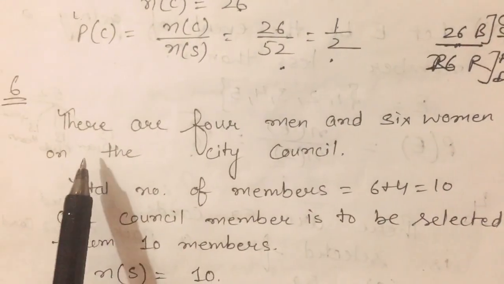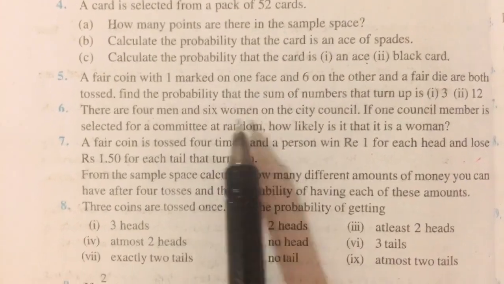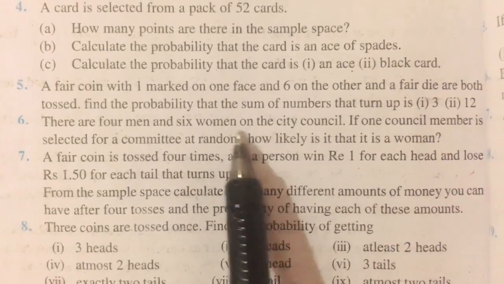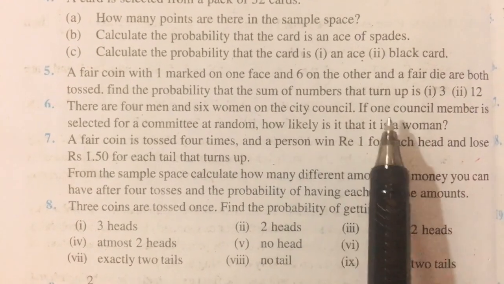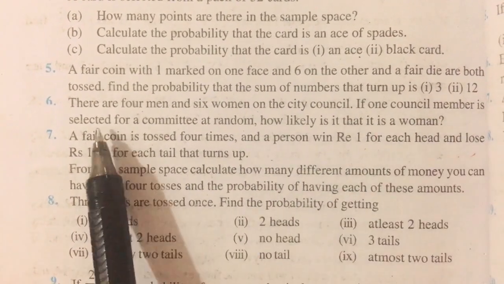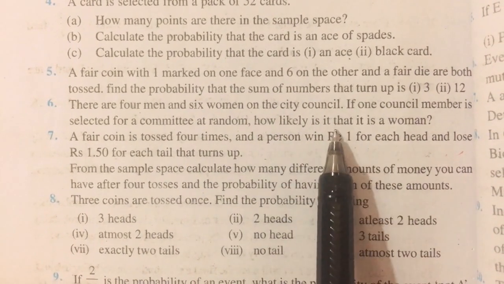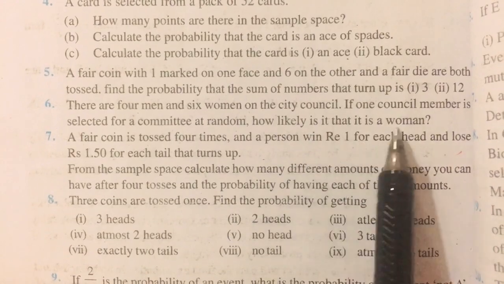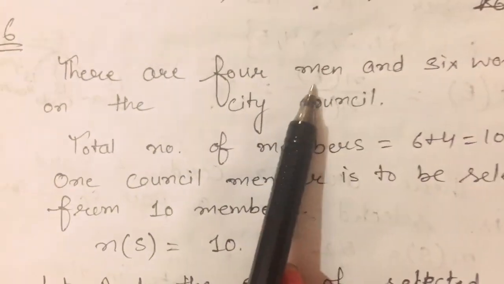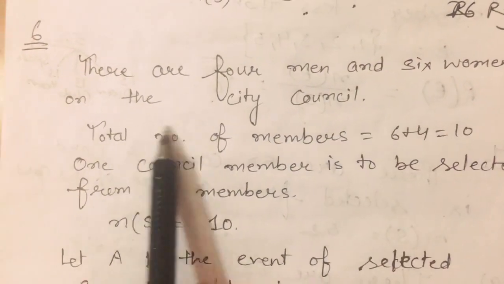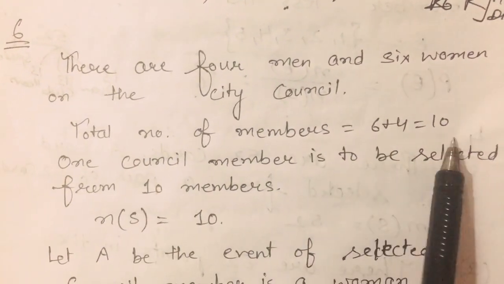Now come to the sixth question. In the sixth question, there are 4 men and 6 women on the city council. If one council member is selected for a committee at random, how likely is it that it is a woman? In this case there are 4 men and 6 women on the city council, so the total number of members is 10.